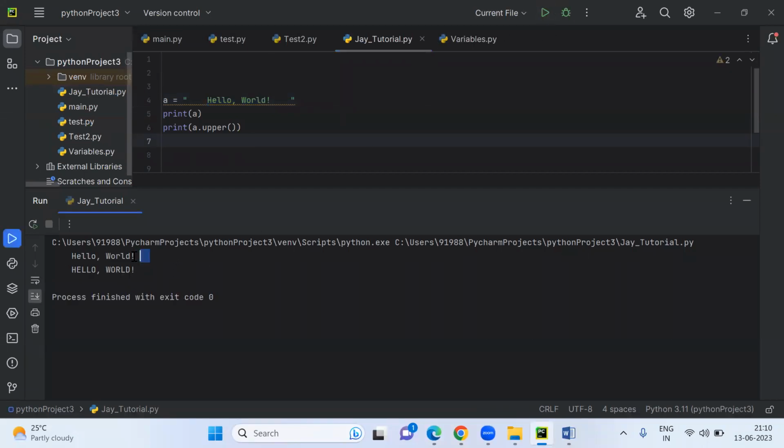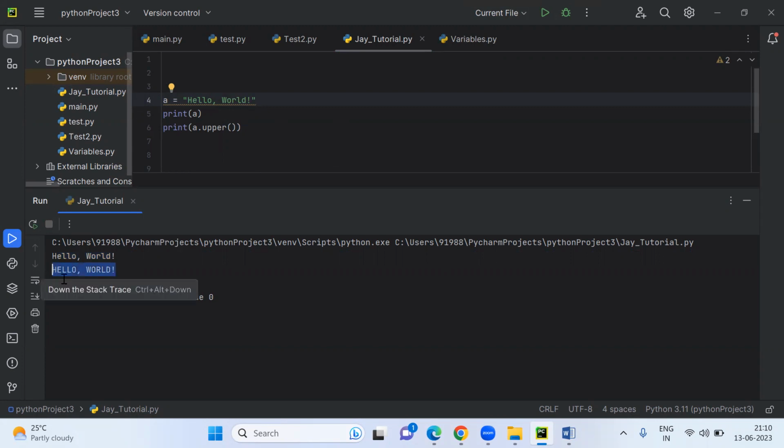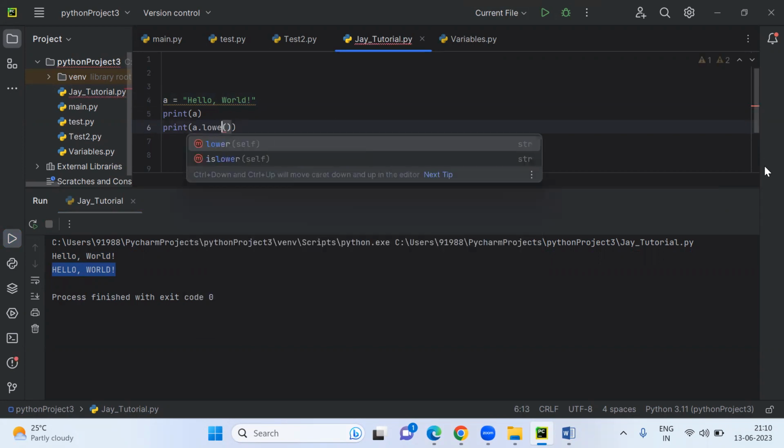Now see, this is the actual thing. Let me remove this space to compare it properly. Now you run and then see. Hello world is the actual string variable. Okay, and when you use upper, it will be converted to uppercase. If you use lower, then it will be converted to lowercase. See the value, it's very simple.